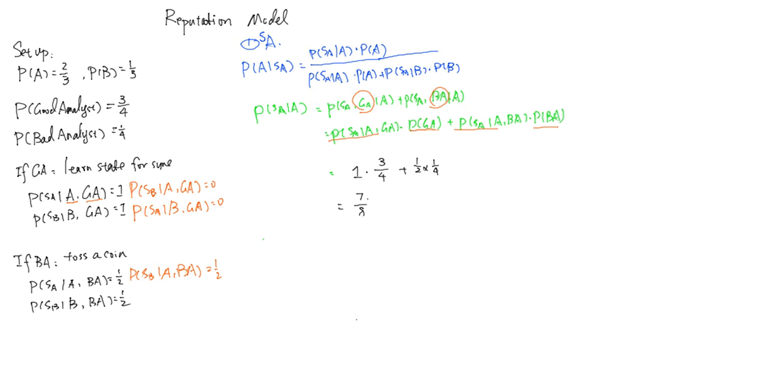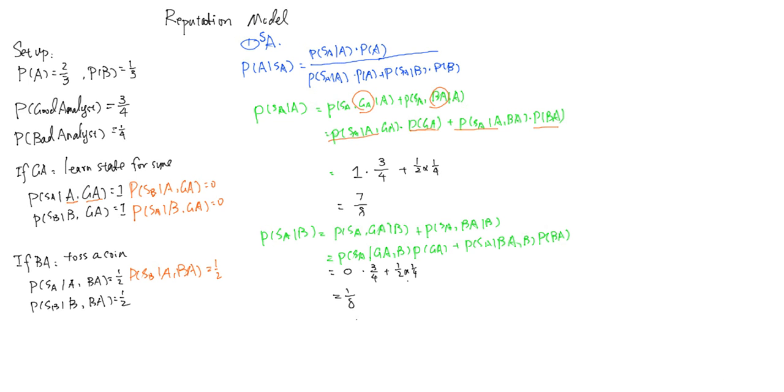So now let's calculate the rest of the quantities. We can use the same formula to calculate the conditional probability of recommending SA when the state of the world is actually B. Although notice that these two numbers sum to 1, this is only a coincidence. In general, P(SA | B) will not be the complement of P(SA | A). That's just basic statistics. So now we can plug in the values and calculate the posterior belief of the state of the world conditional on the analyst recommending A.